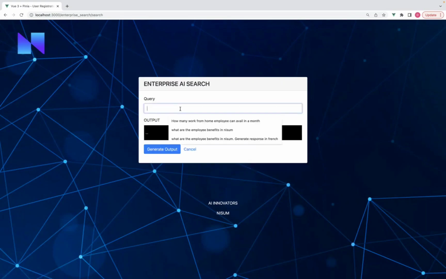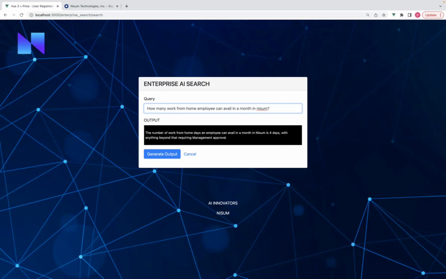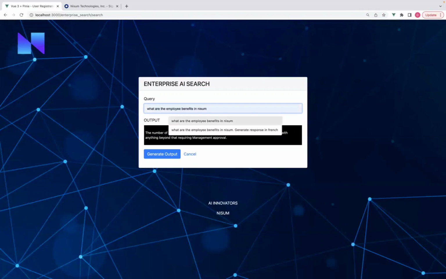Now let us ask how many work from home days an employee can avail in a month. So let us ask that. For the question, how many work from home days can an employee avail in a month, we got the response. That is correct. Now let us search for what are the employee benefits at Nisum.